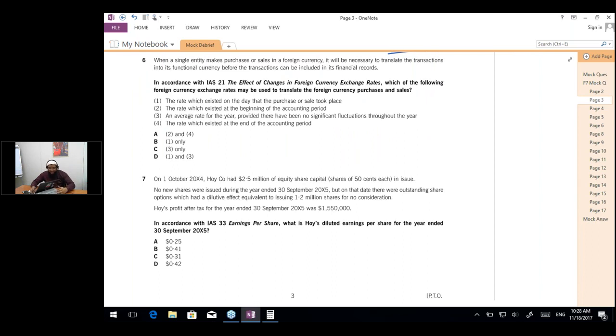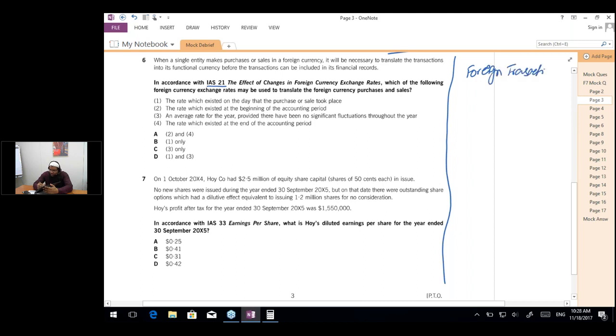Now let's discuss adjustment number 6. Adjustment number 6 is about IAS 21. So let me discuss a basic point of IAS 21. In IAS 21 we talk about foreign currencies, foreign transactions which occur in a foreign currency. Now the foreign transaction may be a P&L transaction or maybe a balance sheet transaction.